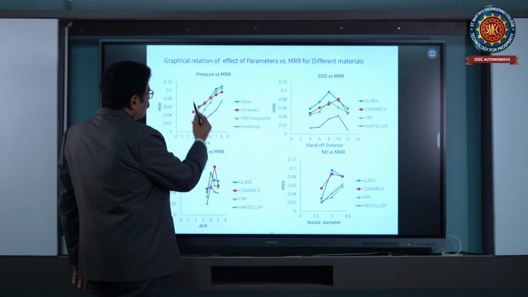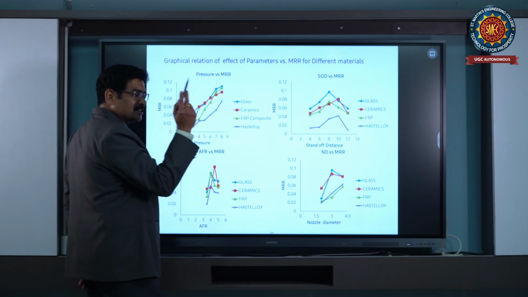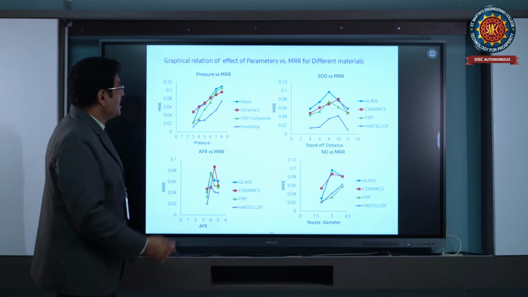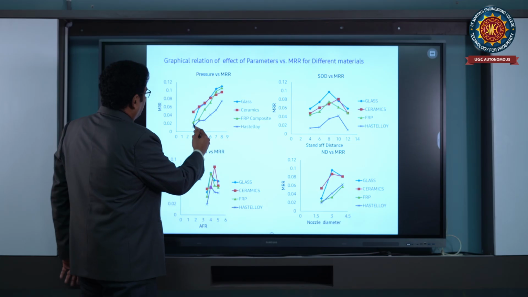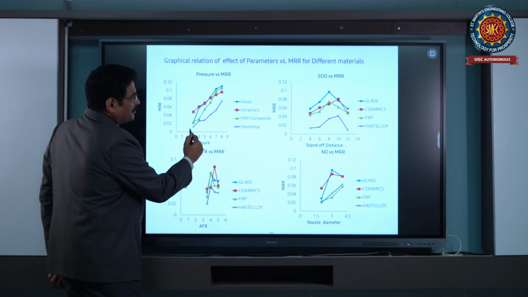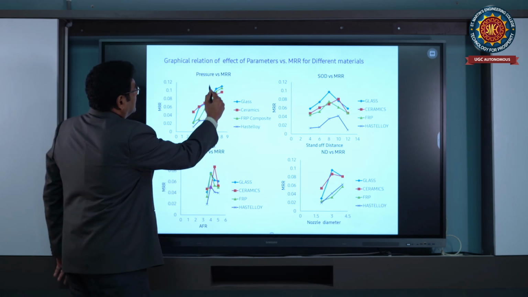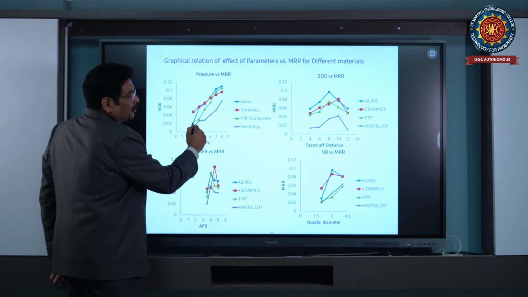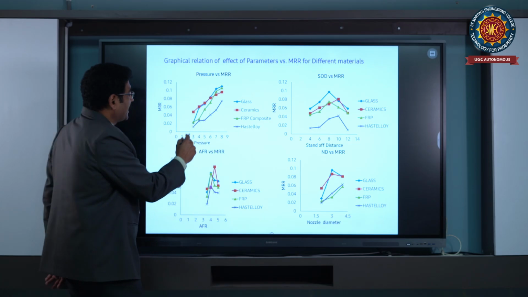Suppose the glass is machined using the abrasive jet machining process, how will the metal removal take place? See, at a pressure of 3 kg per centimeter square, the metal removal rate is 0.02 grams per minute.